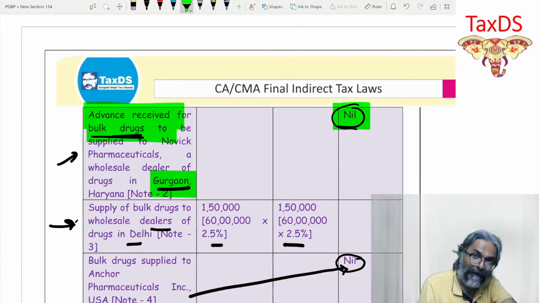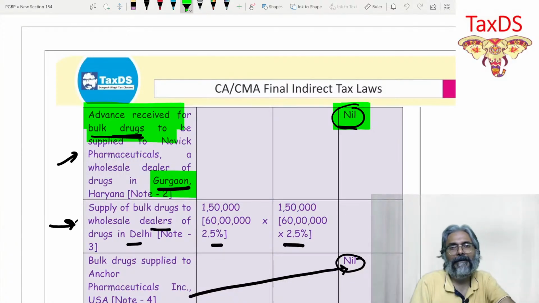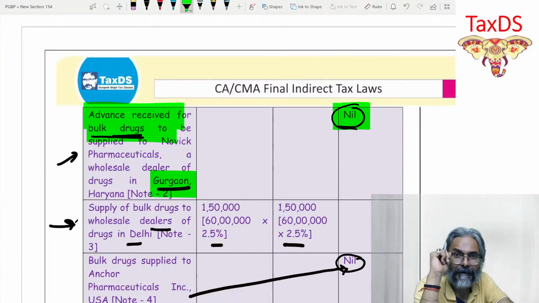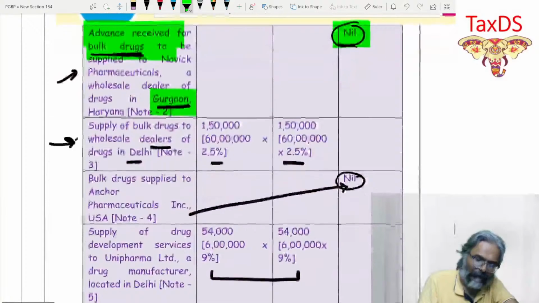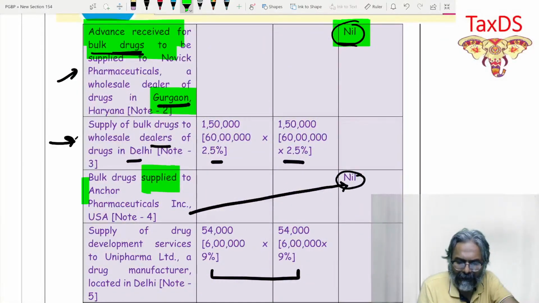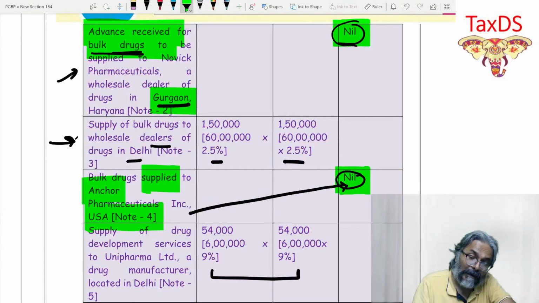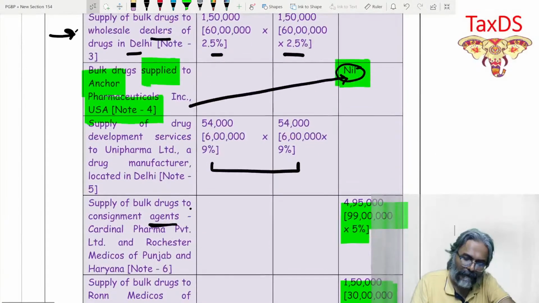But do you know where I have written nil? I have written nil in the IGST column without doing anything about CGST and SGST. This is a very minute observation, student. Did you realize this particular part? Same way, if you see the bulk drugs supplied to Anchor USA against the bond, that nil has been written in the outer column, the last column. That is where the nil has been written, friends, over here. That is also one of the important points.